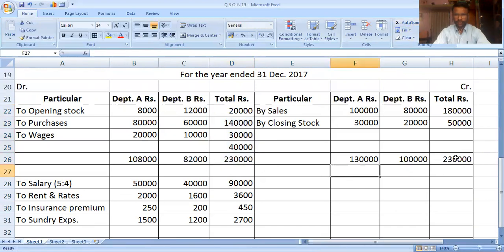Now both sides are equal; the difference is gross profit. Credit side 1 lakh minus 82,000, difference is 18,000. 1,30,000 minus 1,08,000, difference is 22,000.